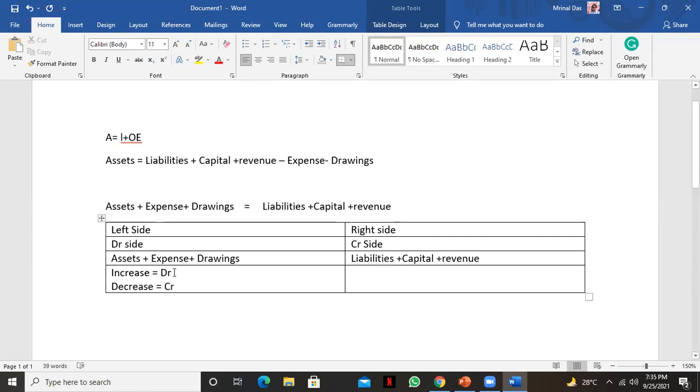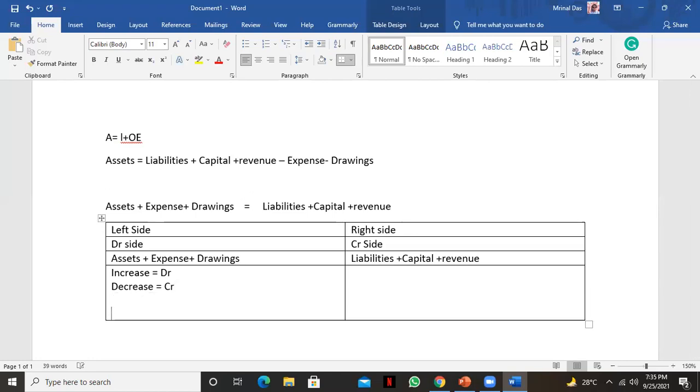যদি ইনক্রিজ করে তাহলে কি হবে, ডেবিট সাইডে যেহেতু আছে, দ্যাটস ওয়াই ইনক্রিজ করলে ডেবিট এন্ড ডিক্রিজ করলে ইট ইজ ক্রেডিট। Is it clear? And normal balance, or default balance, will always give you a debit balance because they are in the debit side. Debit balance means the debit side will be bigger.